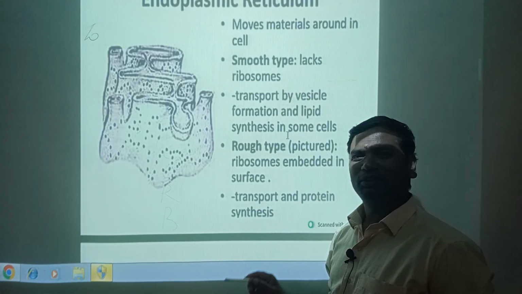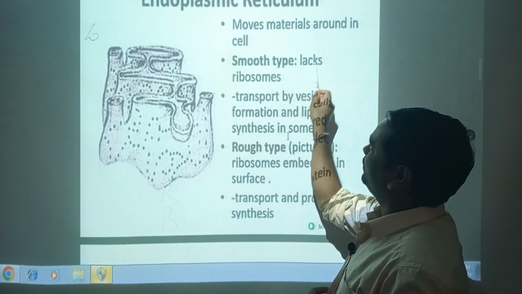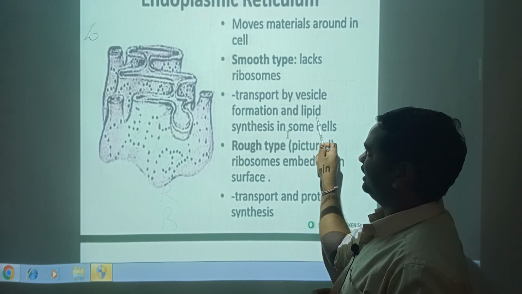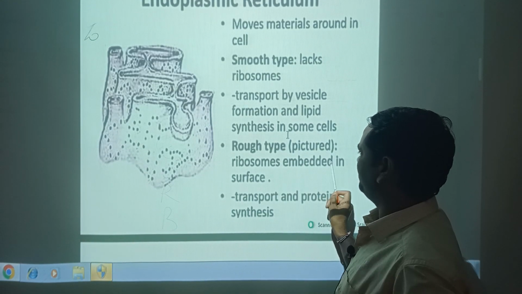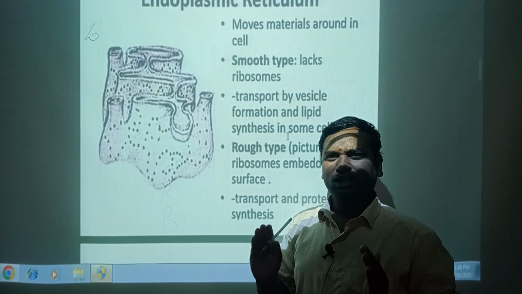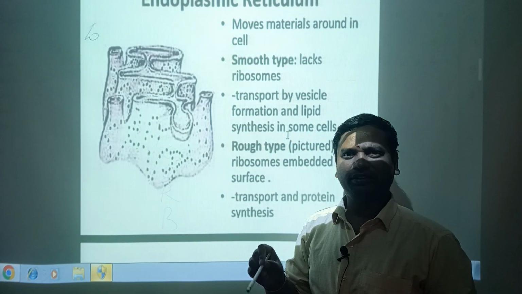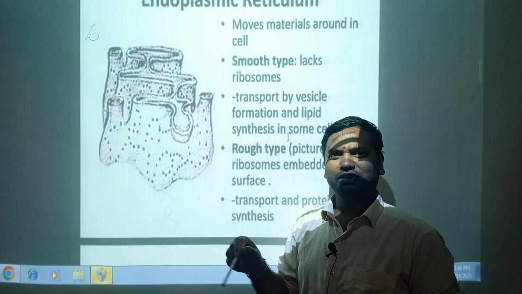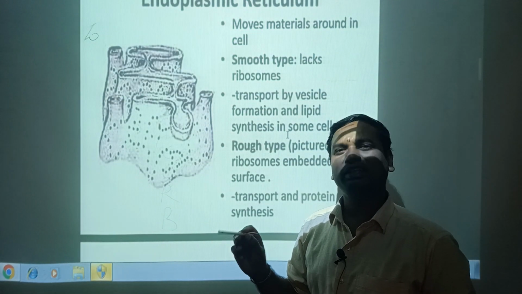The endoplasmic reticulum was first proposed by the scientist Porter. The smooth type lacks ribosomes, transports by vesicles, and is involved in lipid synthesis in some cells. The rough type has ribosomes embedded in its surface, with transport and protein synthesis. Actually, the endoplasmic reticulum has two types: rough and smooth. Smooth endoplasmic reticulum is absent of ribosomes, rough endoplasmic reticulum has ribosomes present. Rough endoplasmic reticulum is used only for synthesis of protein, and smooth endoplasmic reticulum for synthesis of lipids.